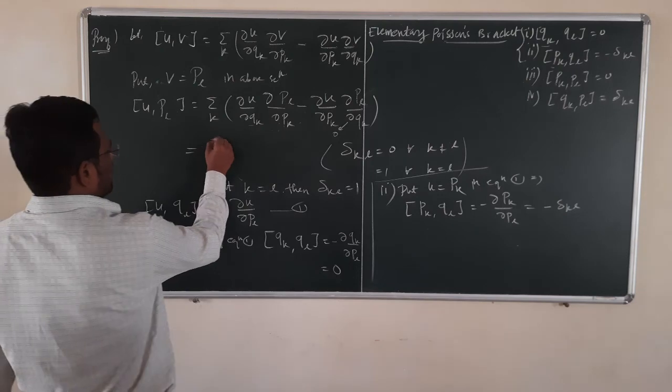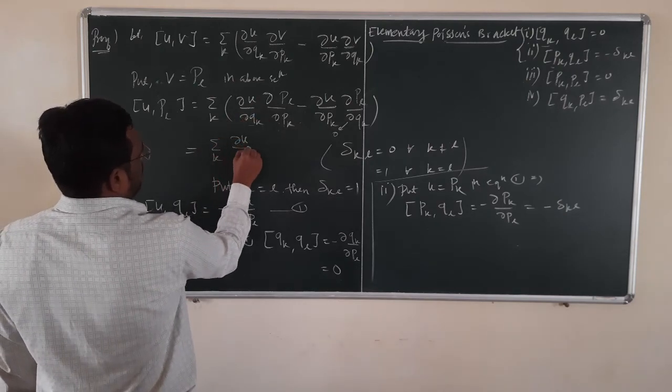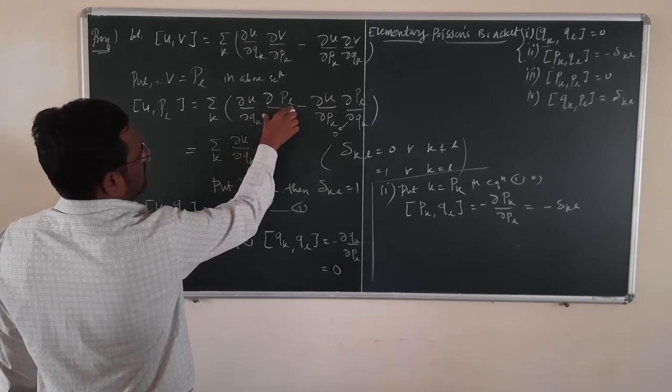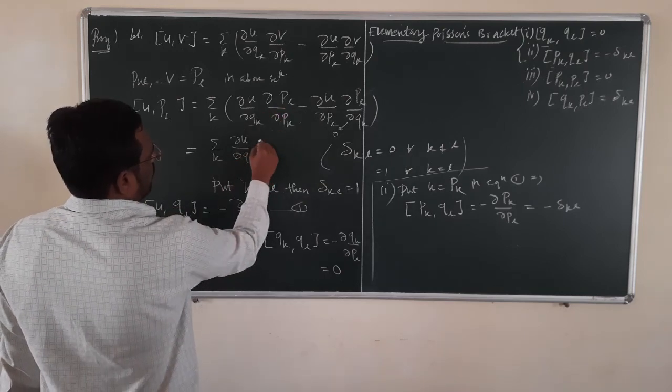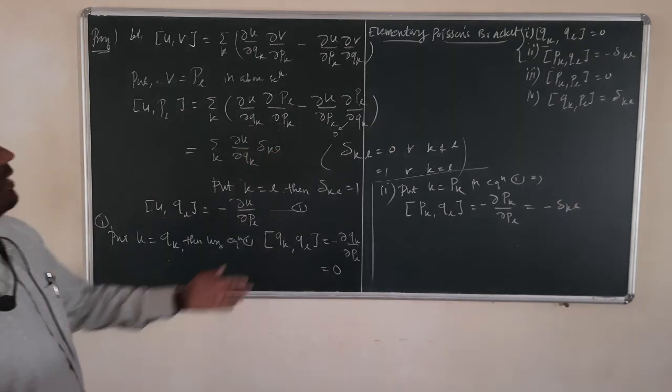So this is nothing but the summation over K of the partial derivative of U with respect to Qk, and instead of this term we have Kronecker delta KL.